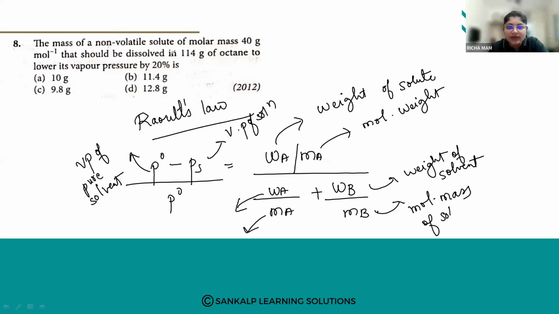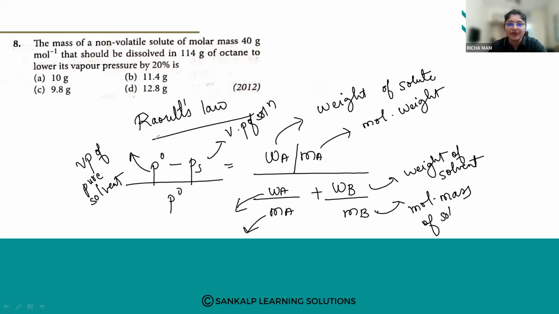Suraya has answered it as A. Shivaruni has also answered it as A. So let us solve this. This formula is clear.